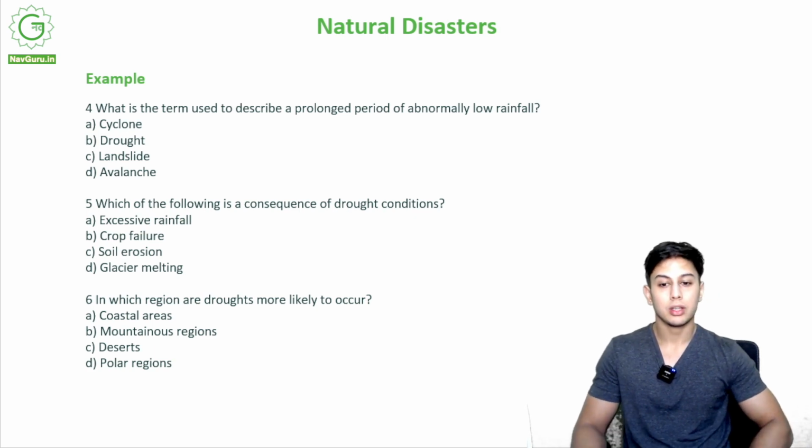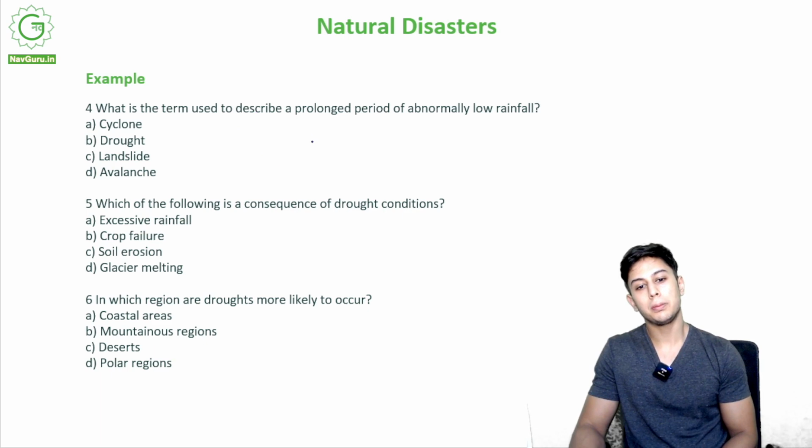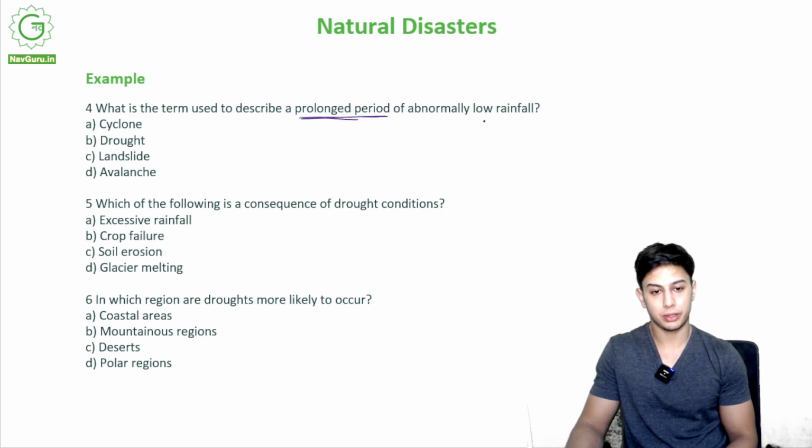Now, what is the term used to describe a prolonged period of abnormally low rainfall? Is it a cyclone? Is it a drought? Is it a landslide? Is it an avalanche? It is B, drought.